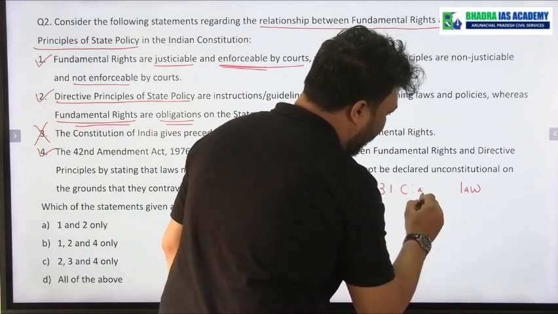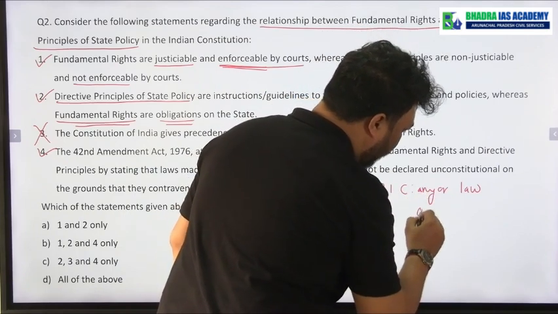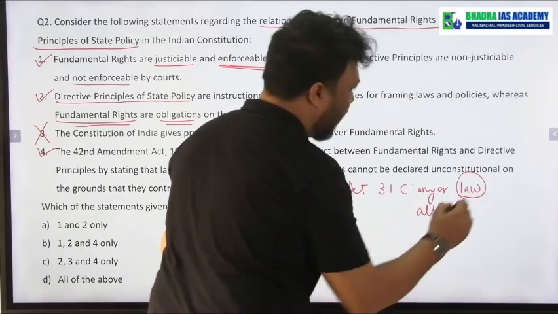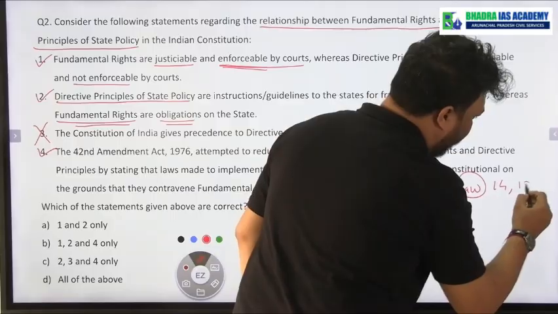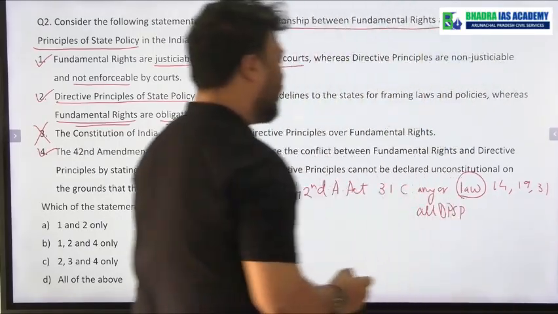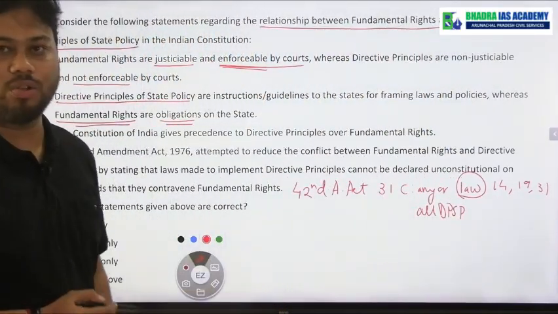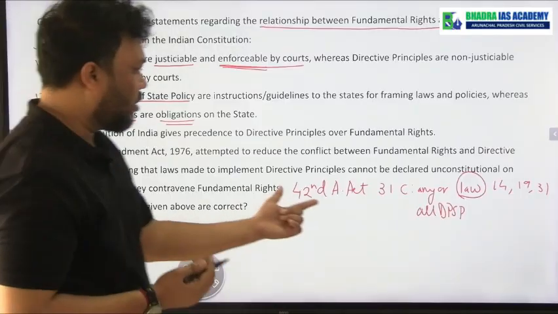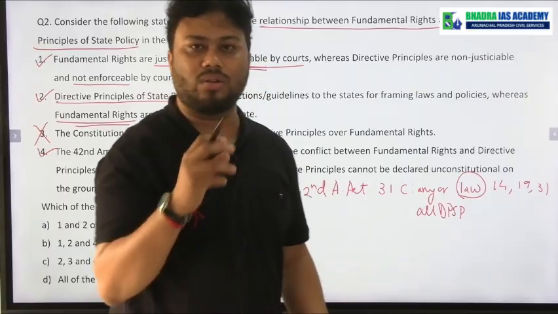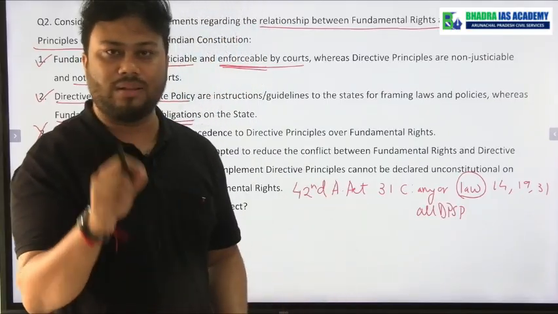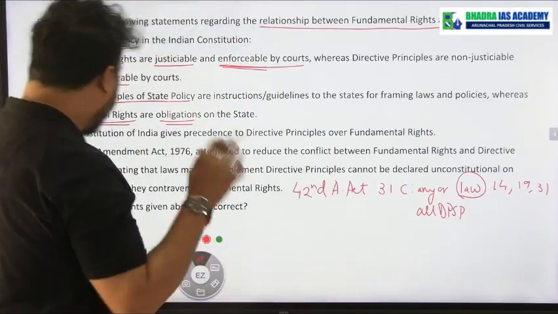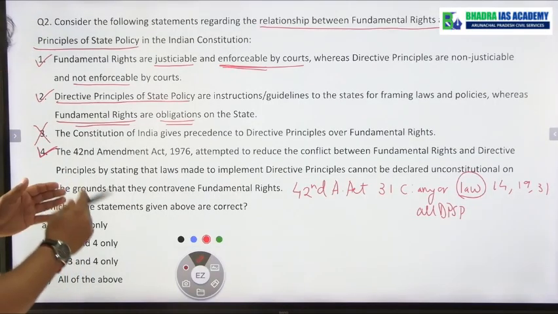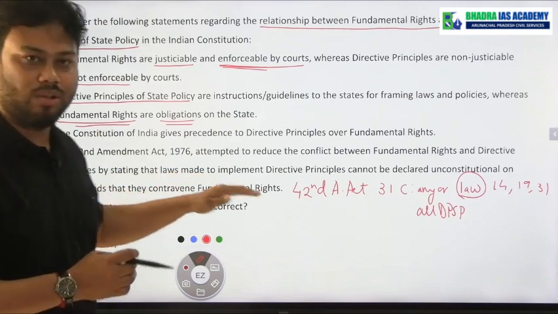to implement any or all DPSP, and by chance if this law violates Articles 14, 19 and 31, then this law shall not be declared unconstitutional or void. Okay. However, later on, this provision was declared invalid or unconstitutional by the Supreme Court in the Minerva Mills case. But at least we can say that statement number 4 is correct, although later on it was declared unconstitutional.